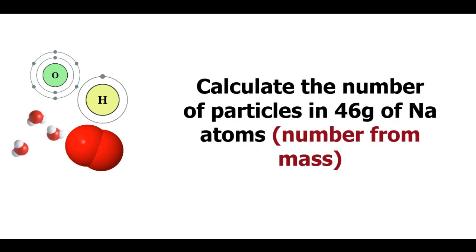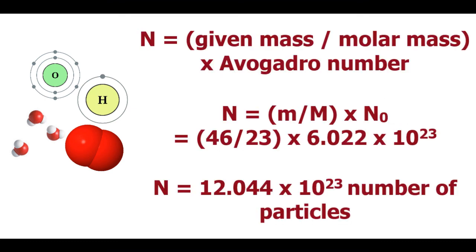Next up, you have to calculate the number of particles in 46 grams of sodium atoms. This is calculating number from mass. So number of atoms will be given mass divided by molar mass multiplied by Avogadro number.